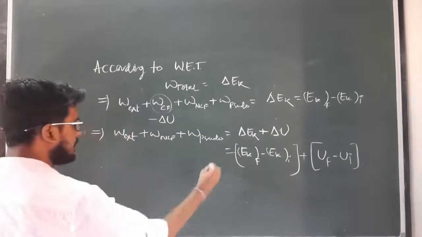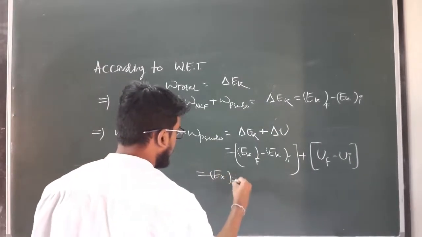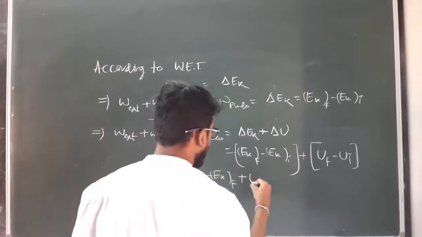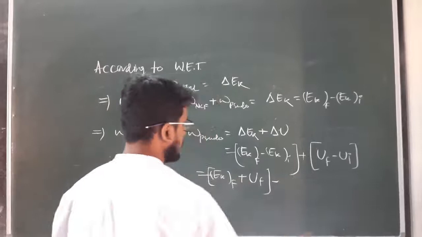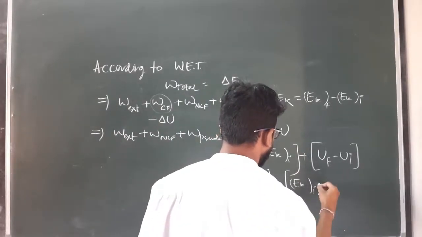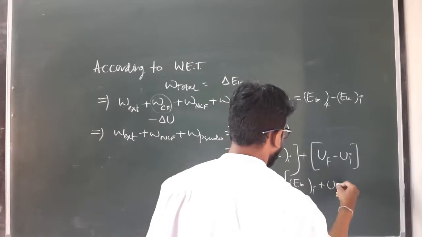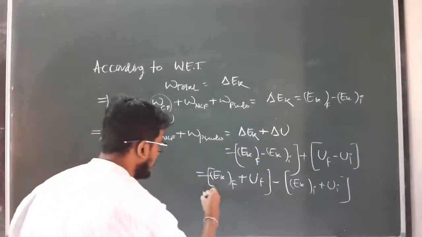By rearranging this, I can write it as Ek final plus U final minus Ek initial plus U initial. Okay, clear? And what are these?